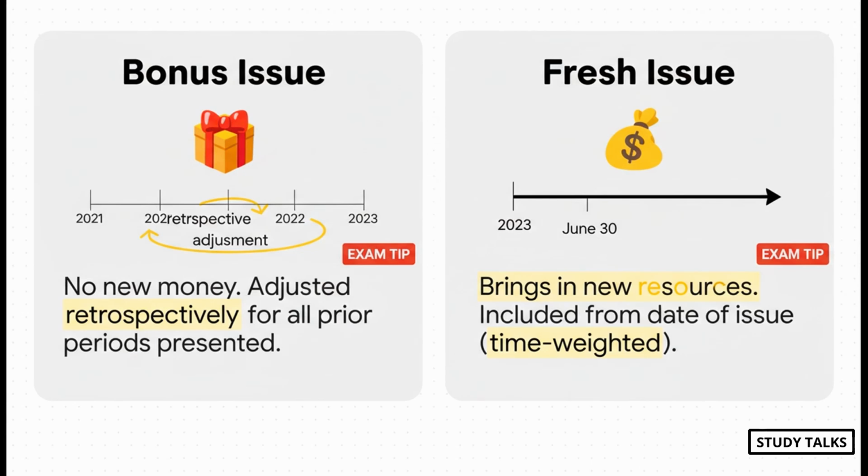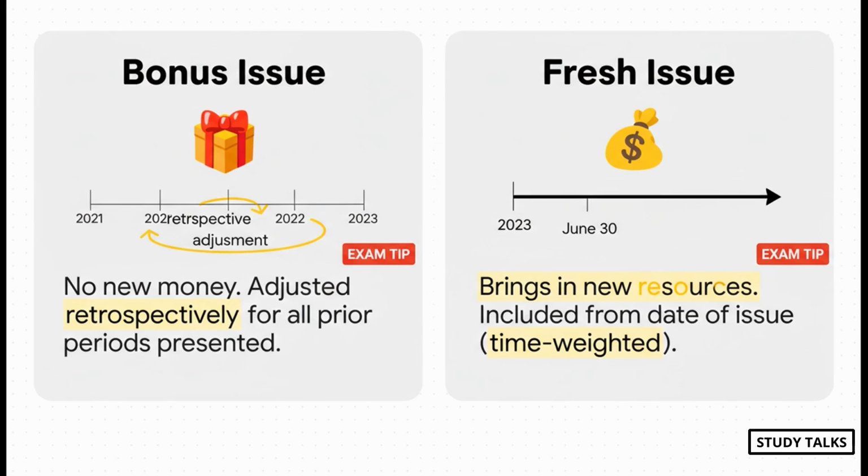What's the difference between a bonus issue and an issue at market price? Think of it like this. A bonus issue is like taking a pizza and just cutting it into more slices. The pizza itself didn't get any bigger, right? No new resources came in. Because of that, you have to go back and adjust the EPS for all prior years as if those extra slices were always there. That's retrospective adjustment.